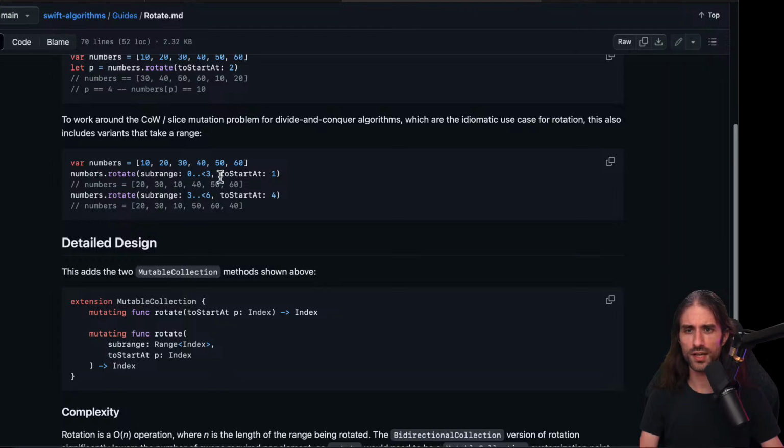And you can also rotate with a sub range to start at. So what does it do? So here, sub range, yeah, this one is really weird to understand.